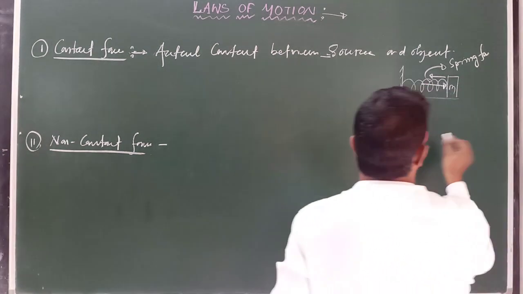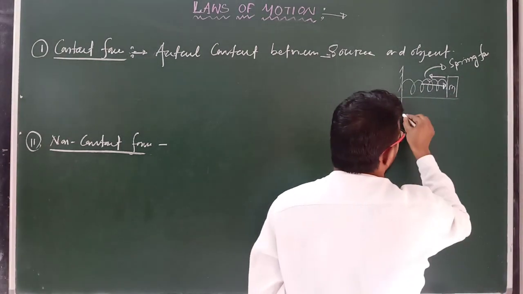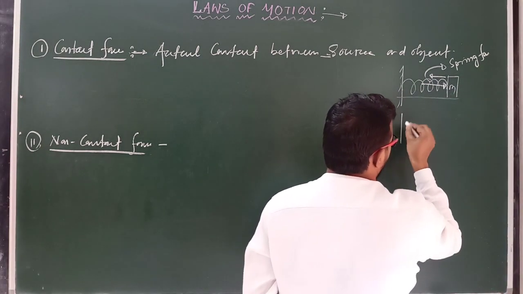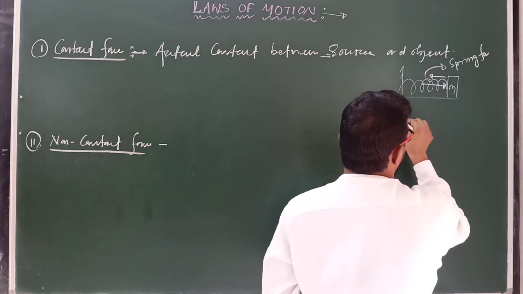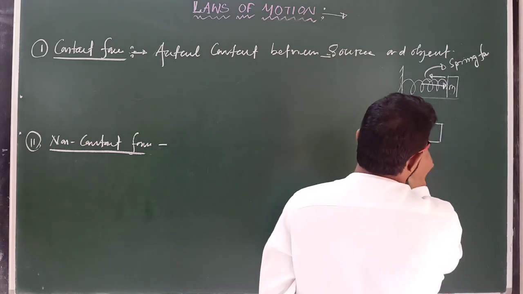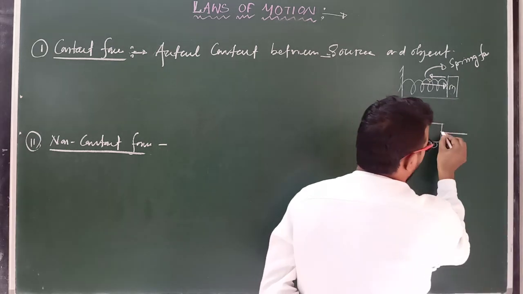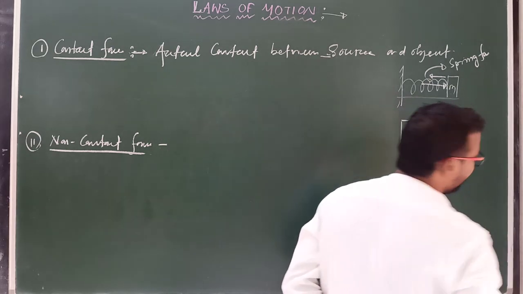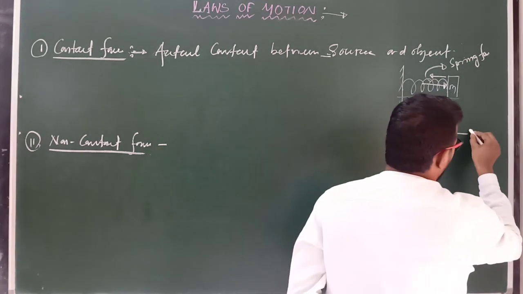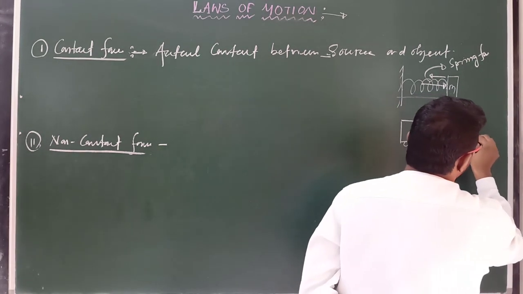Here is another example. Suppose there is a body like this, connected with a string, and we apply a force F in this direction.